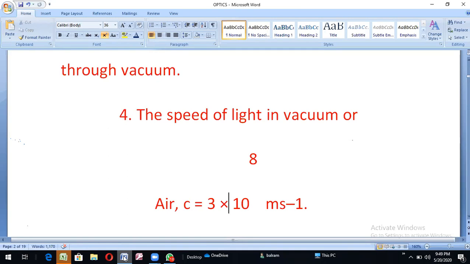What is the speed? C is equal to 3 into 10 power 8 meter second minus 1. That is derived by the scientist. This is the constant value. So C is equal to 3 into 10 power 8 meter second minus 1.